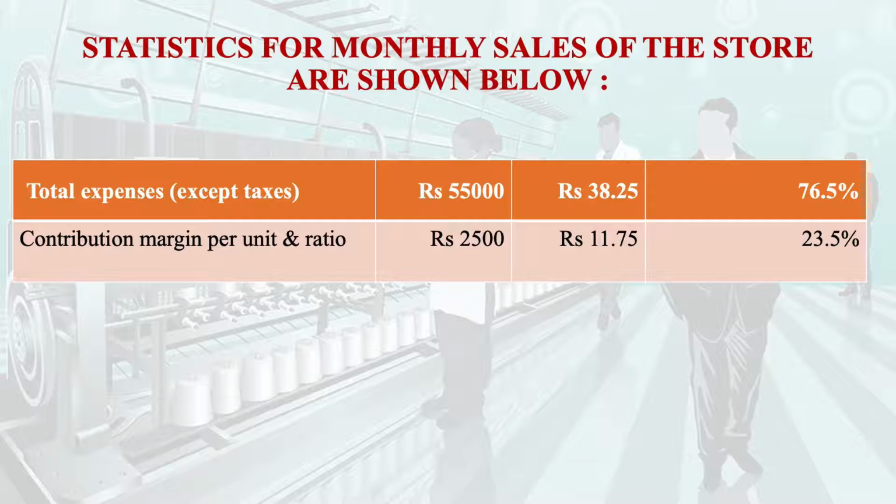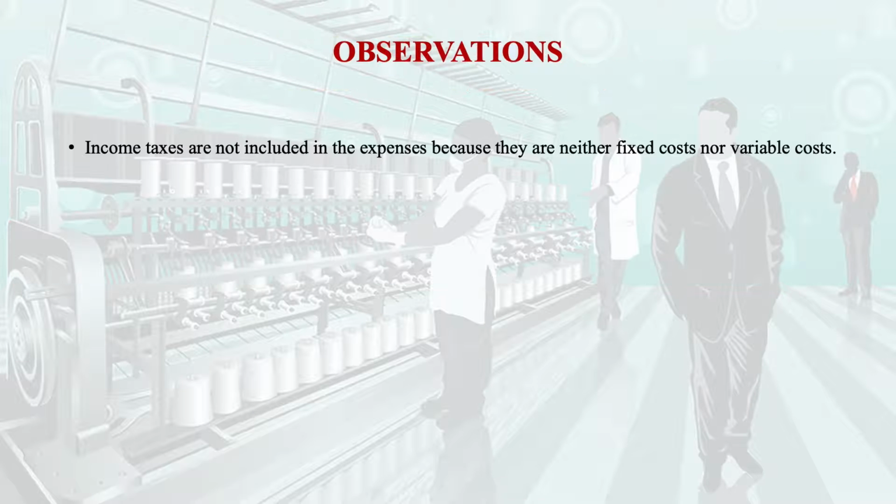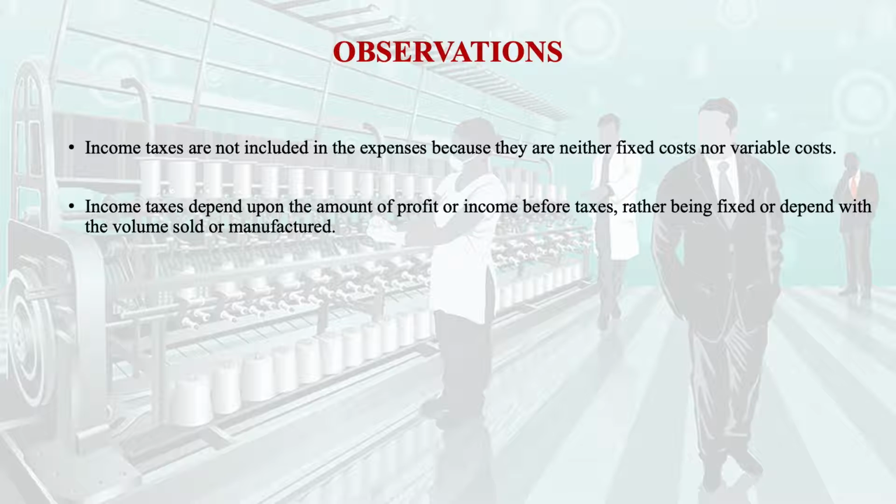Here we have also calculated the percentage of total expenses and the percentage of contribution margin, that is 23.5. What we are observing, the most important thing, is that we are not including income tax in the expenses because it does not come under the fixed cost nor as a variable cost. Income tax depends upon the amount of profit or the income before taxes.